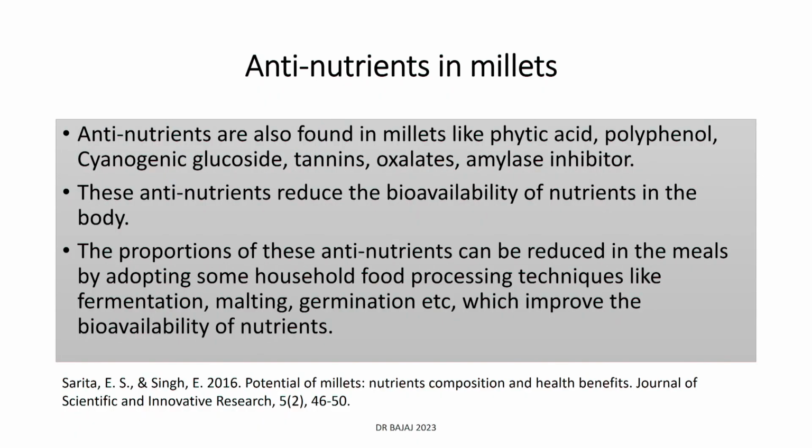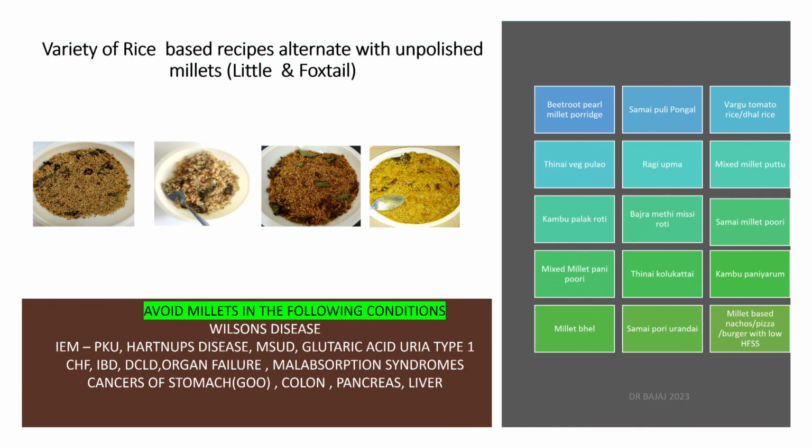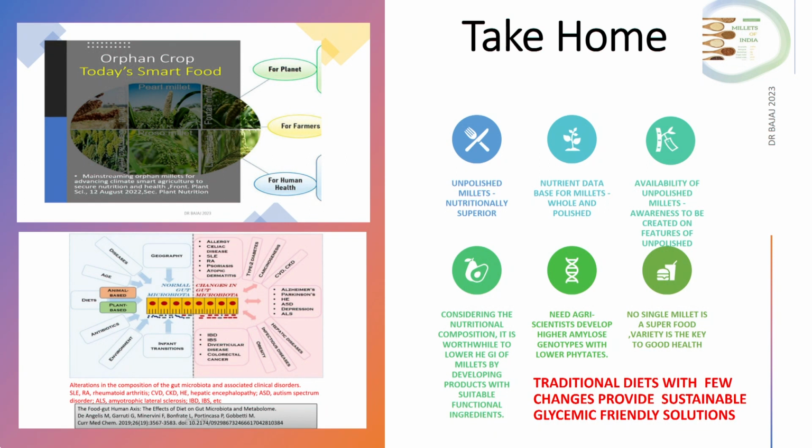And there are certain anti-nutritional factors in millets which need to be worried about. They are the tannins, phytates, oxalates, amylase inhibitors, cyanogenic glucosides, which can be improved by soaking, germinating, fermenting and popping. Most importantly, they are a source of copper, vitamin K, potassium, so they need to be restricted in those places, and you cannot give it to those people who are having GI disturbances or obstructions. So the guidelines are to choose those millets which are not polished, and we need to do some studies to find out if we can have more millets with more of amylose and less of phytates.